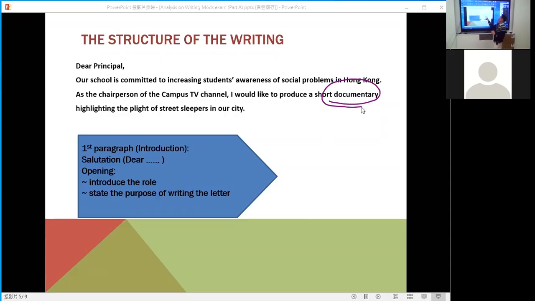Angus, 10 more minutes only. 10 minutes left.